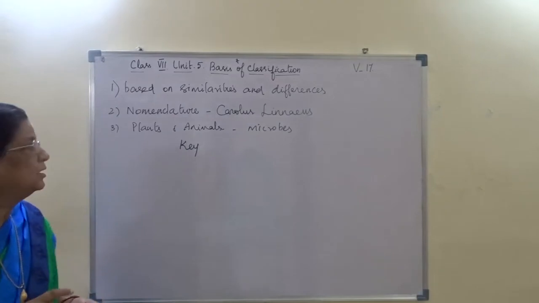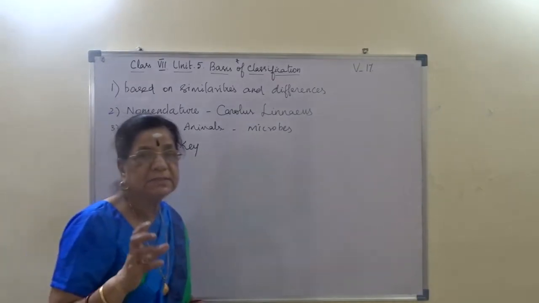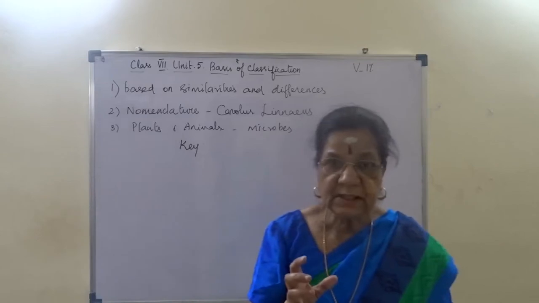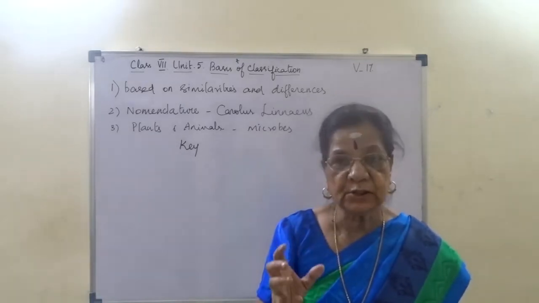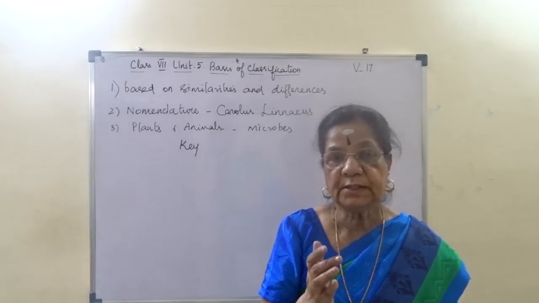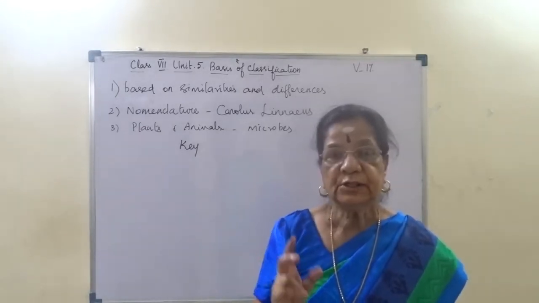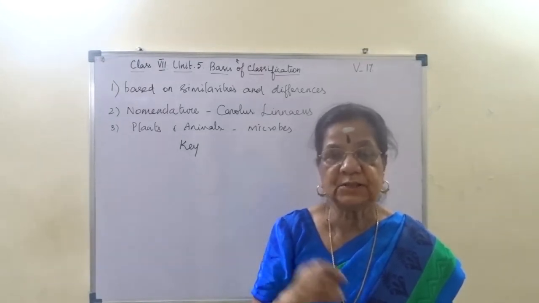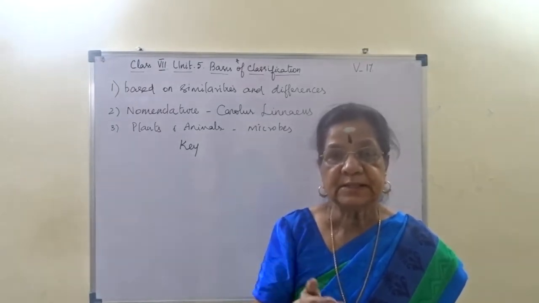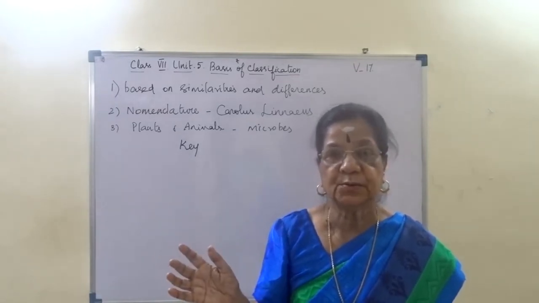A character is taken, and if that character is present in a given organism, it is included under one group, otherwise in another group. So he has taken a character, alternate choice, presence or absence. Present in one group, absent in another group.